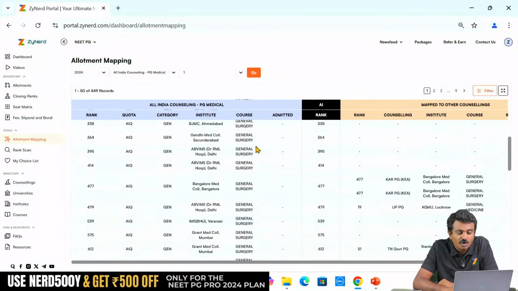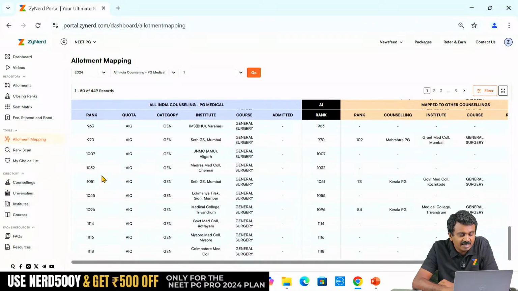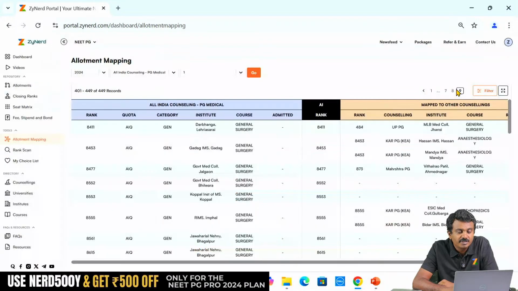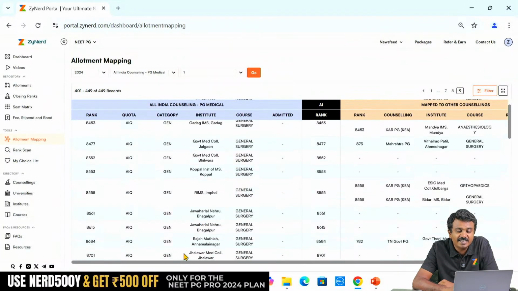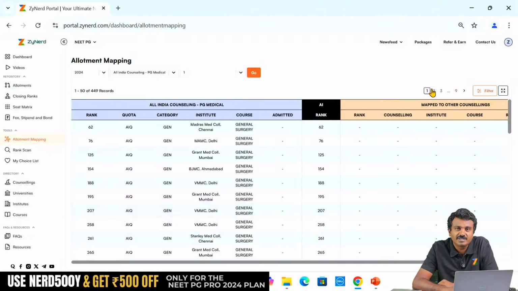Now I see a whole list of candidates starting from rank 62 who have taken general surgery. As we move on, you see around 449 different candidates who have been allotted general surgery throughout this particular session. Clear? So this is all the general surgery seats. Now my concern, let us say, is only a set of candidates who have got allotted in other rounds. These candidates have not been allotted.